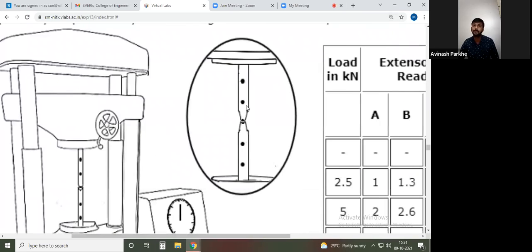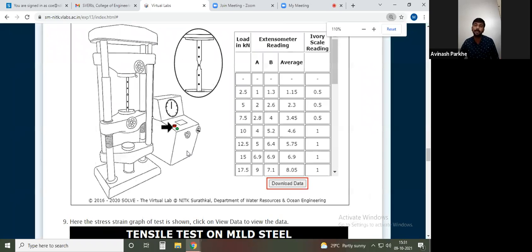You can see here, at the center point, there is a neck formation. You know what is meant by the neck formation. Due to the neck formation, the cross-sectional area goes on decreasing, and at one point, the specimen will break into two portions. Once it breaks, you have to stop your machine.